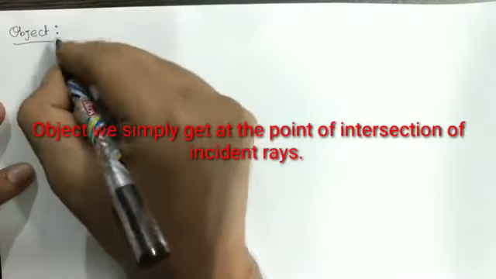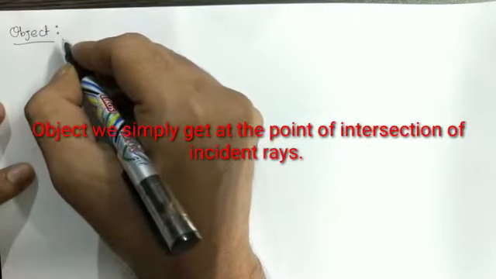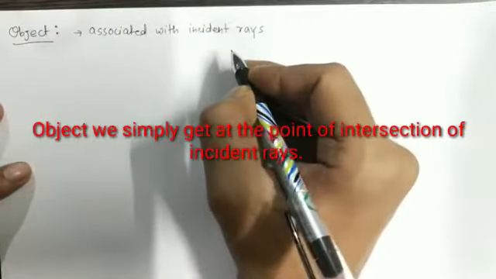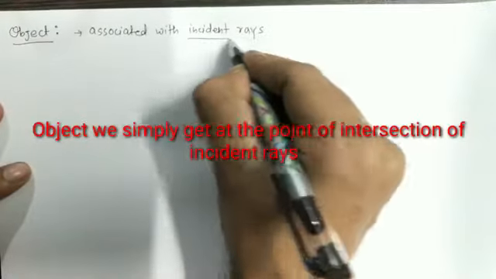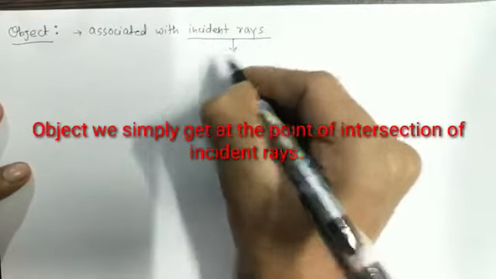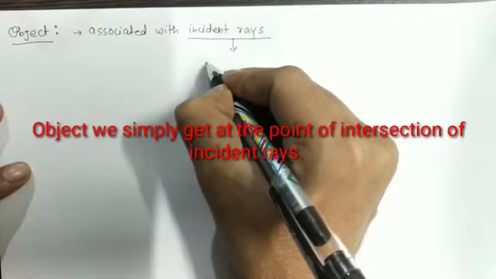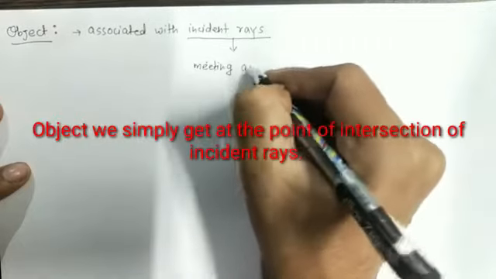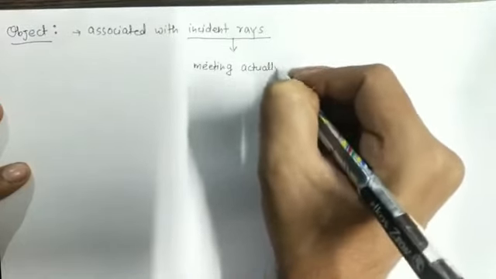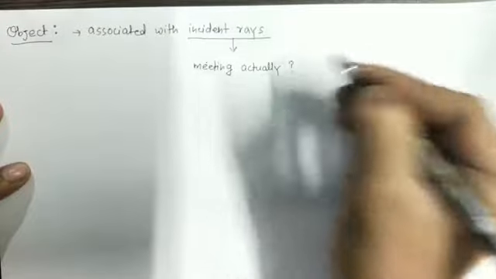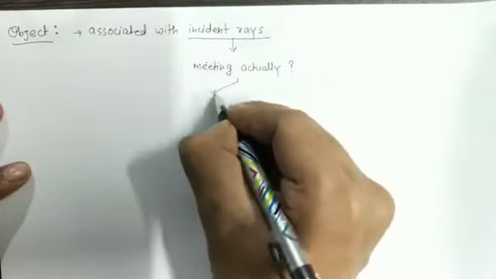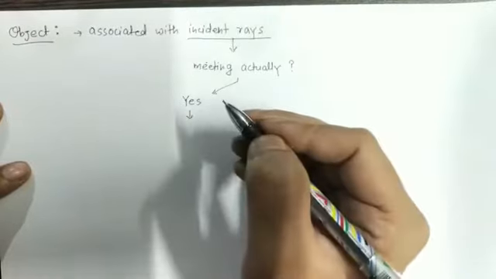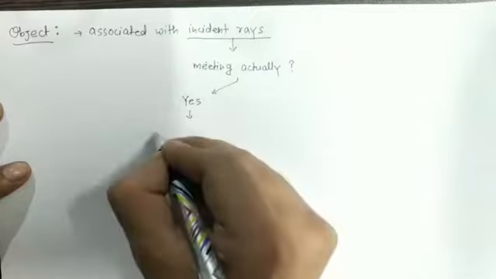The first point is that the object is associated with incident rays. Now, are the incident rays meeting actually? If yes, then that object is a real object.